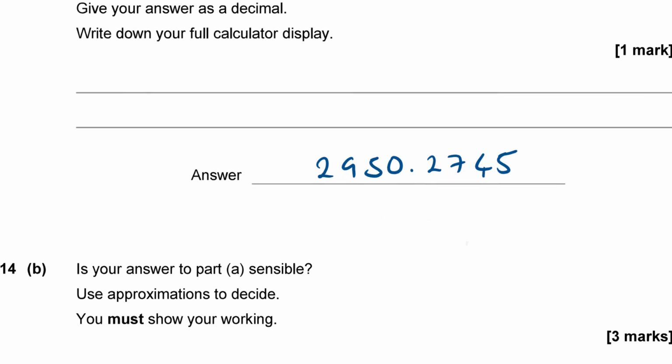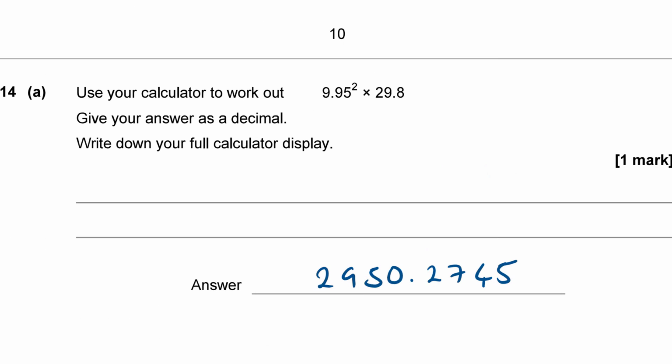Okay, so let's do that then. So if I look at 9.95, I'm going to round each one of these numbers off to one significant figure. So the first significant figure in 9.95 is the 9, which is in the units column. So 9.95 to the nearest unit rounds up to 10. So I'm going to get 10 squared times